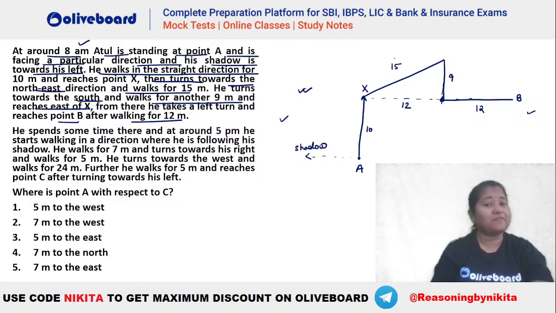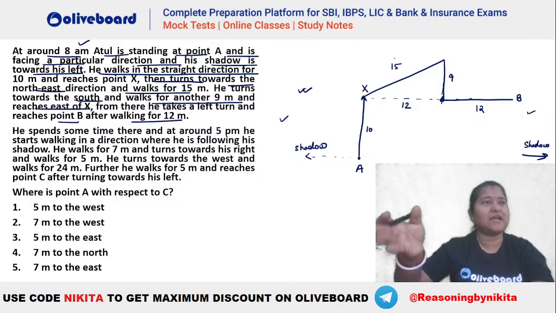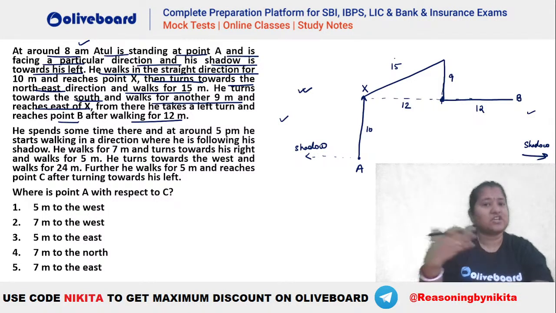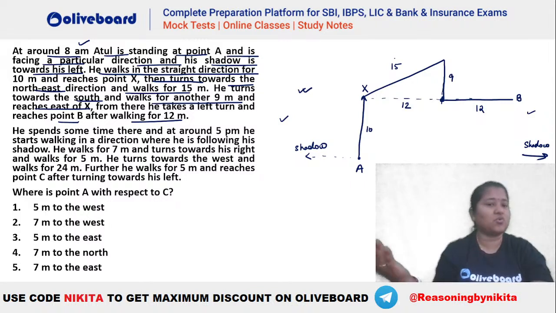ठीक है, अब 5 p.m. पे shadow कहाँ पर होगा? You can see shadow has to be towards the east because the sun is now towards the west, है ना? So you can see now shadow will be towards the east here. Shadow इस side होगी, है ना? Now what is said, after that he starts walking in a direction where he is following his shadow, right? So if he is following his shadow, that means he is going in the direction of his shadow, right? Shadow is towards the east, that means he has to go towards the east. He walks for 7 meters, right?